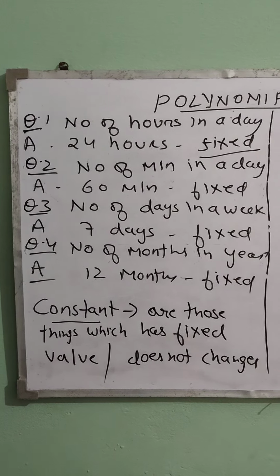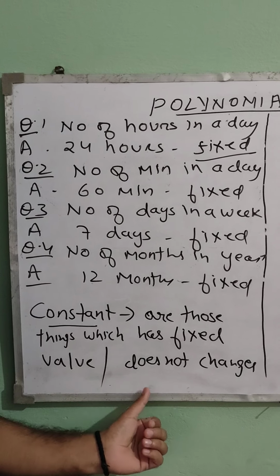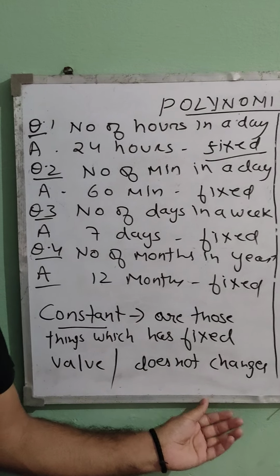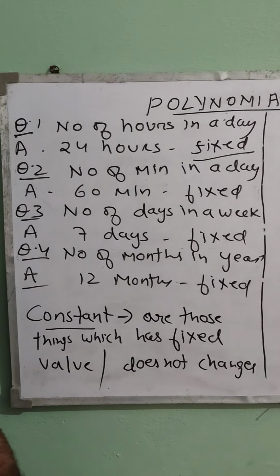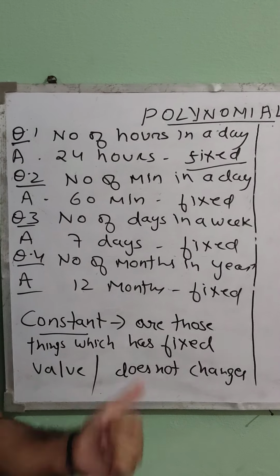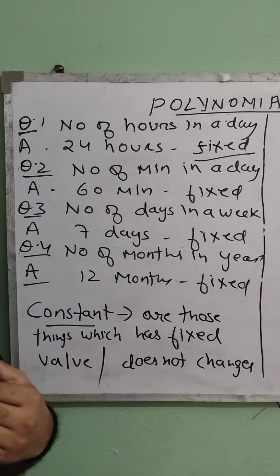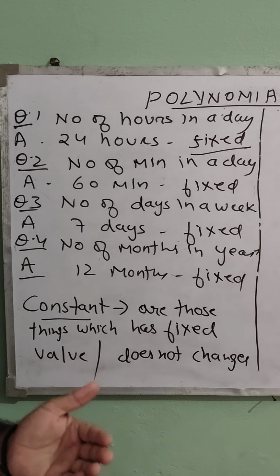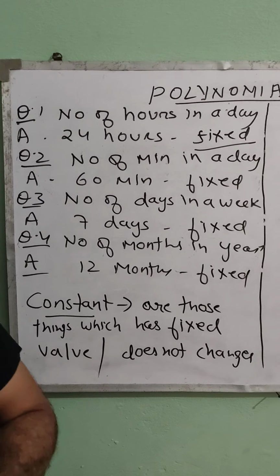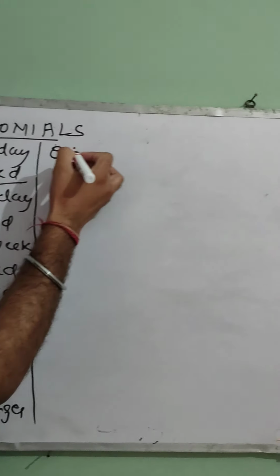Okay, now one question must be coming into your mind. Sir, there are lots of things in our daily life or in our surroundings which keep on changing, or whose values are not fixed, isn't it? There are lots of things. So I'll give you a few examples of those things whose value doesn't remain the same or keeps on changing. Then later on I will tell you what we call those things.